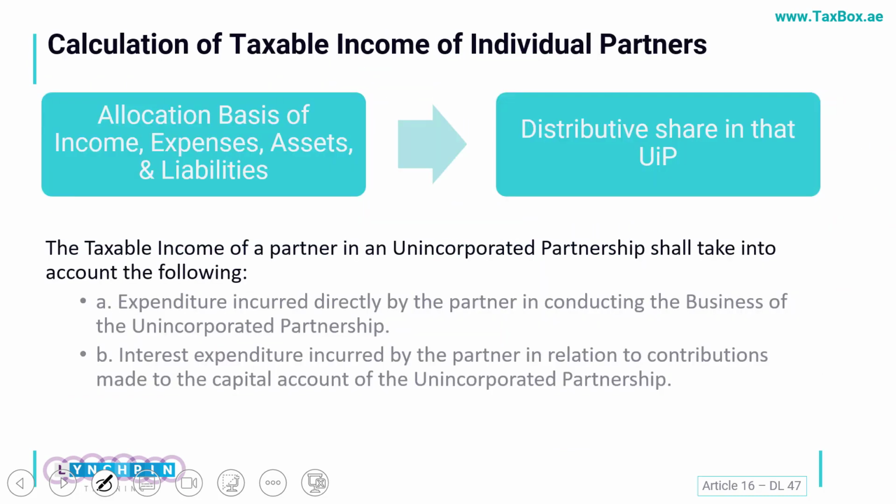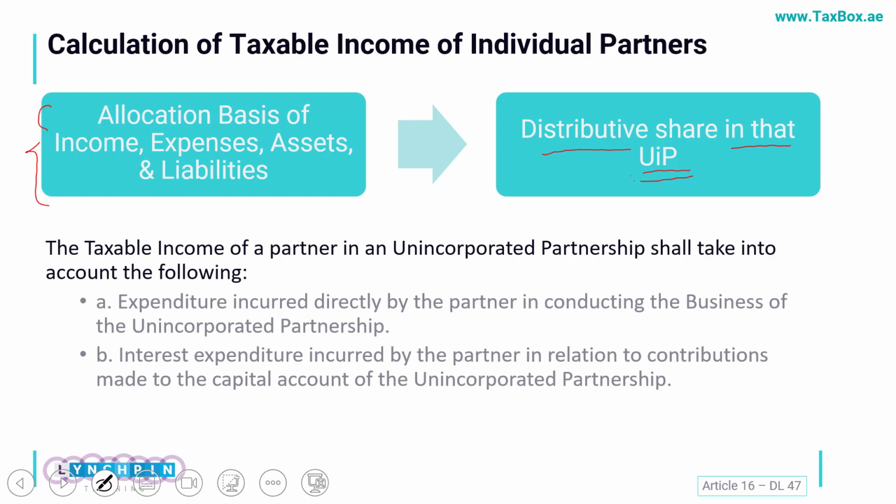Now, how we calculate the taxable income for individual partners is that the income, expenses, assets and liabilities are allocated in the distributive share in the unincorporated partnership. It's very important to understand that it's not based on the share of their investment. It is based on the sharing of their profits.